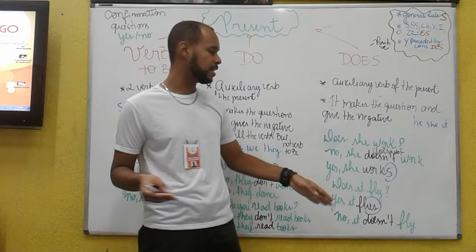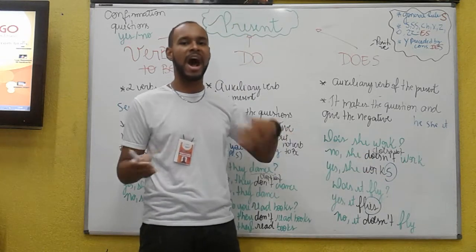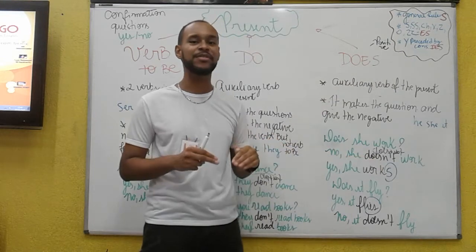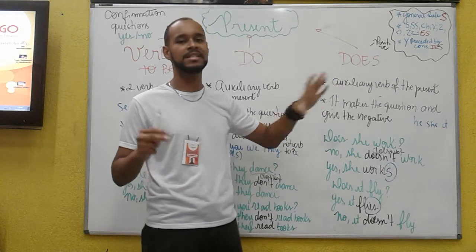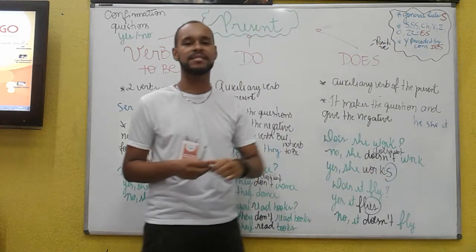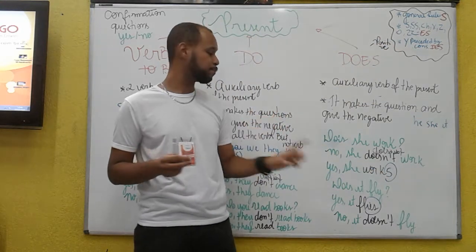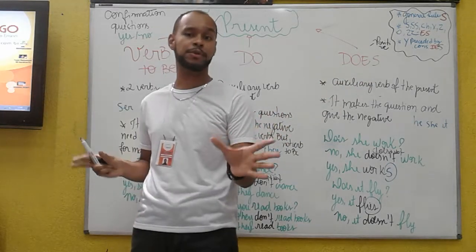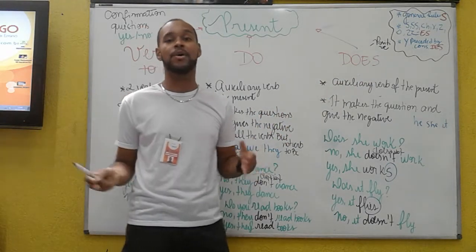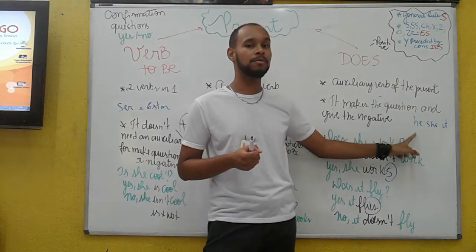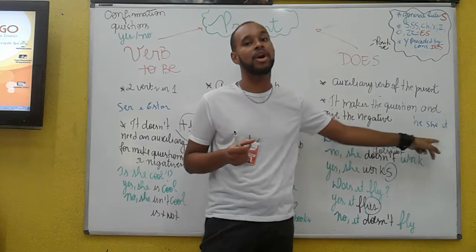If the word ends with K, for example, I have to look at other rules. If I didn't find anything about K, I have to put S on the verb. Okay, so only for positives, only for positive answers or positive sentences. You have to transform the verb if the pronoun is he, she, or it.